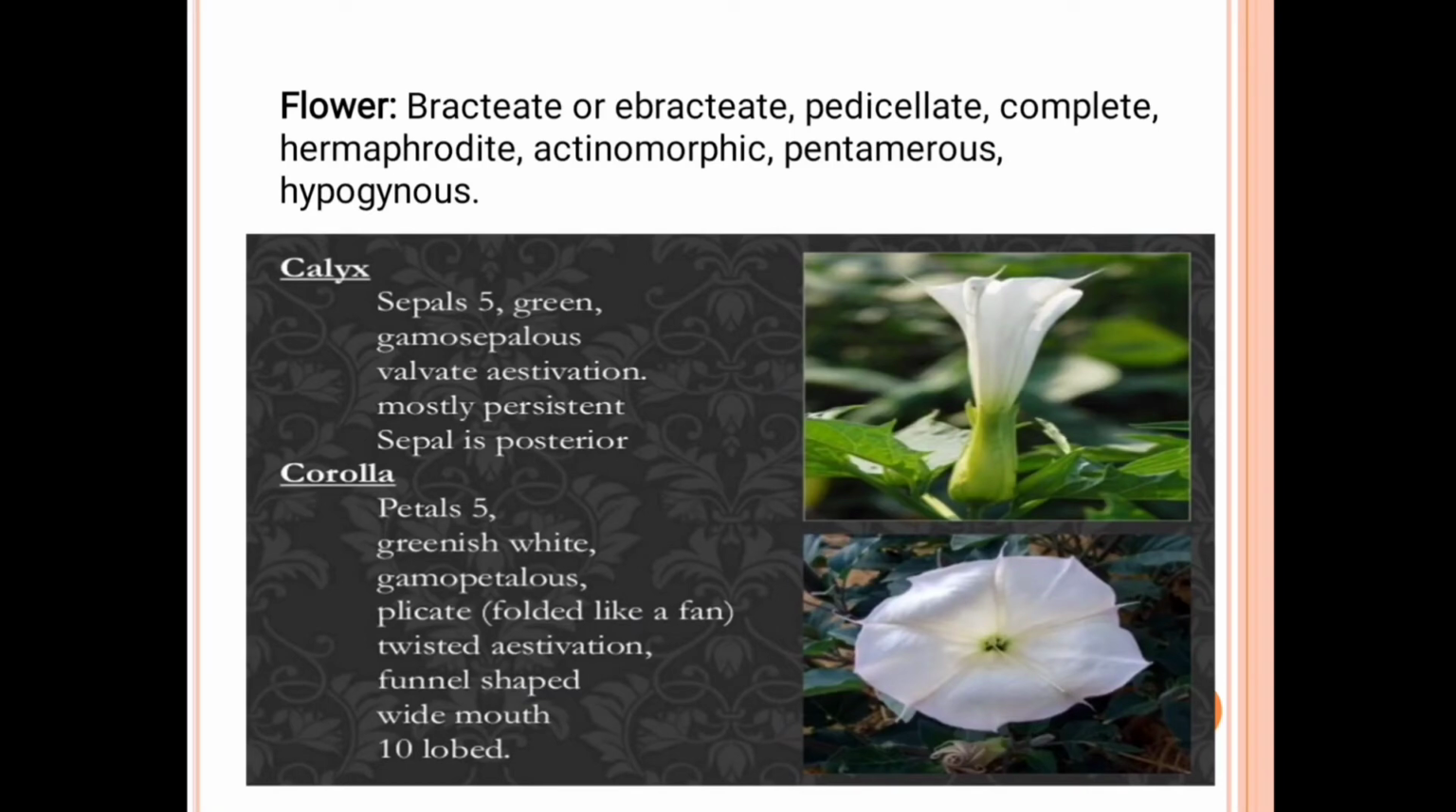Then the next one is a flower. In this flower, the bracts are present, but bracteoles are absent, so it is called ebracteolate. Then pedicellate, complete, hermaphrodite, actinomorphic, pentamerous, and hypogynous.